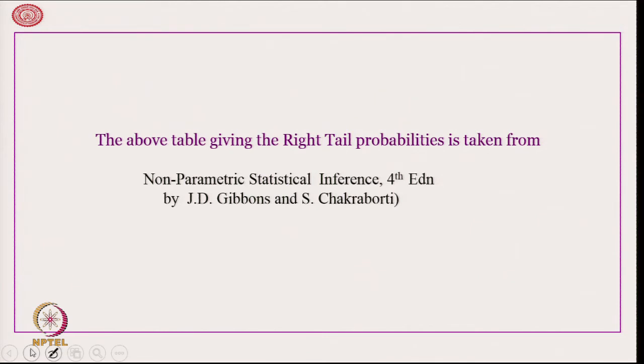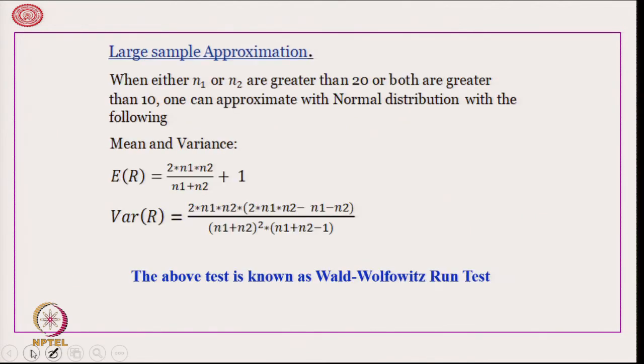Now, large sample approximations: when either n 1 or n 2 are greater than 20 or both are greater than 10, then one can approximate with normal distribution with the following parameters.